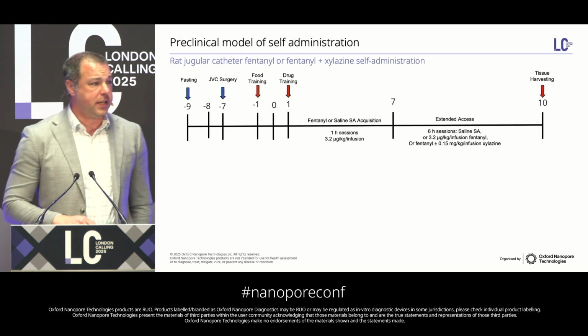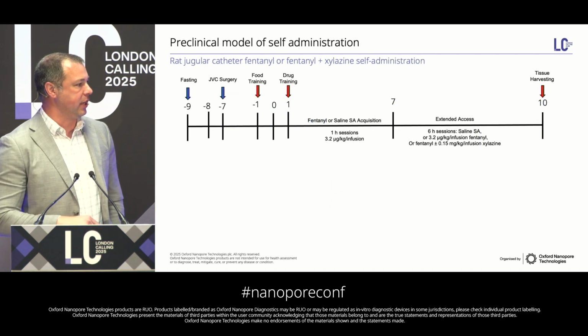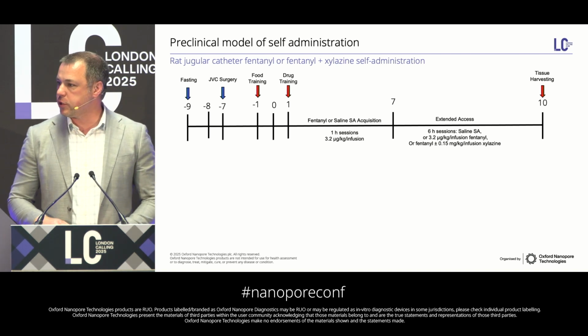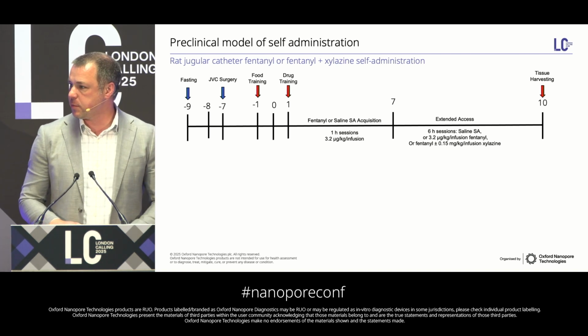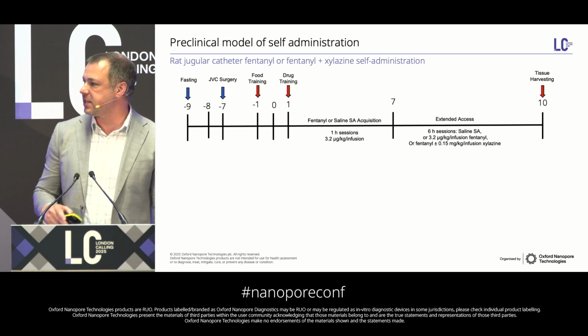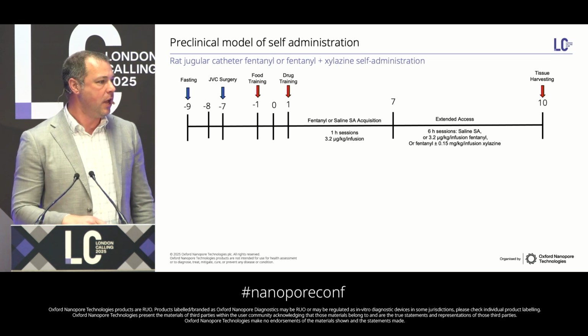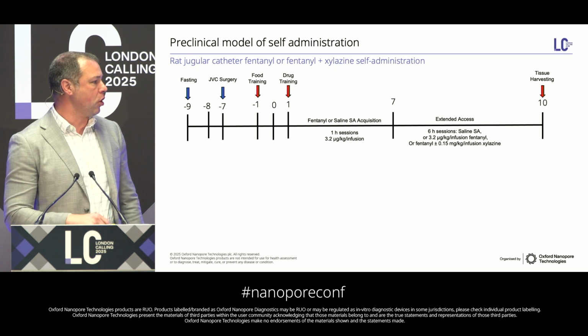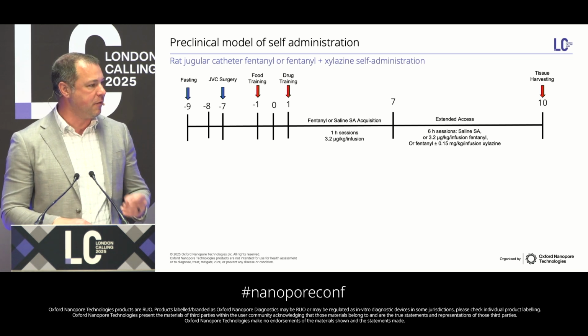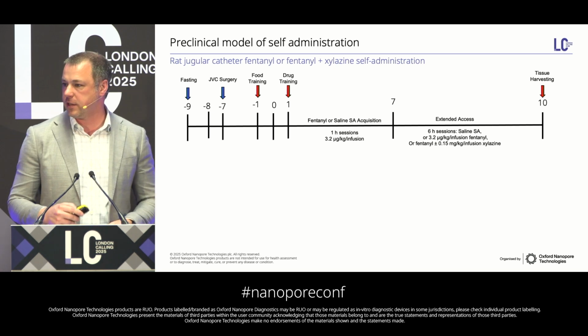Now, originally, it was very hard to model this preclinically in an animal model system. You can get animals to self-administer opioids, you can get them to self-administer cocaine or other addictive substances, but xylazine is naturally aversive. In case anyone's not familiar, xylazine is an alpha-2 adrenergic agonist, and so the sedative effects of the drug itself make it so that the animal doesn't want to continue to push the button in a self-administration context and actually continue taking the drug.